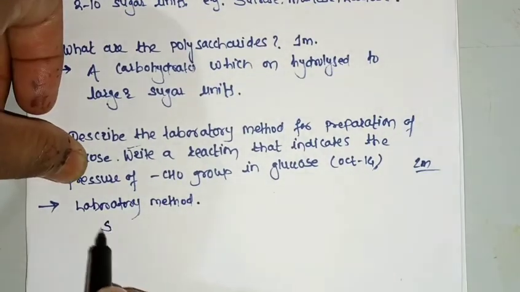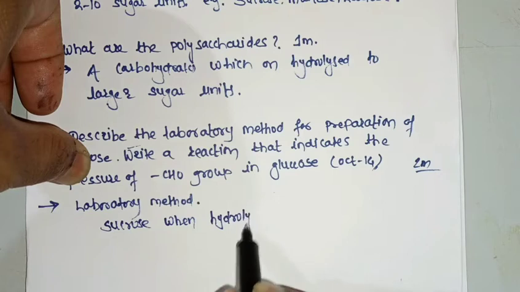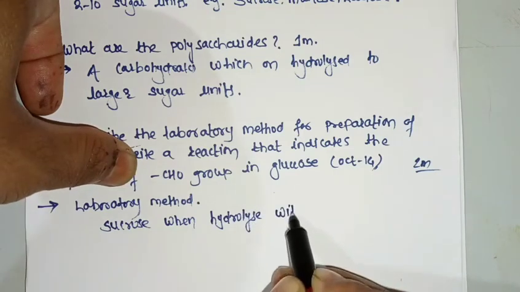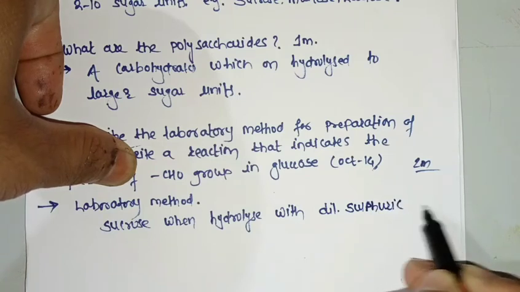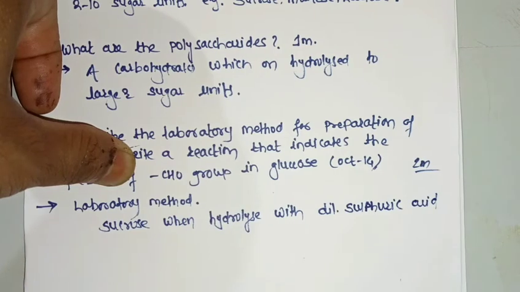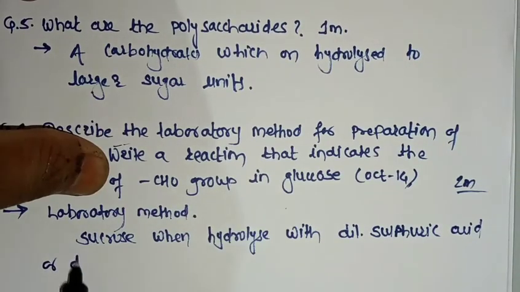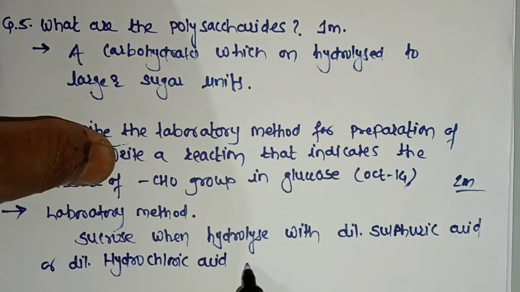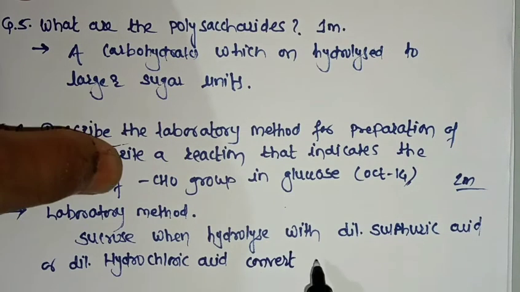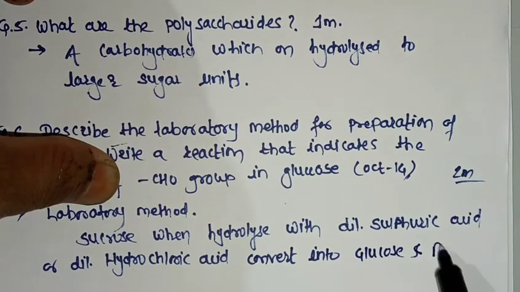So sucrose when hydrolyzed with dilute sulfuric acid or dilute hydrochloric acid converts into glucose and fructose.